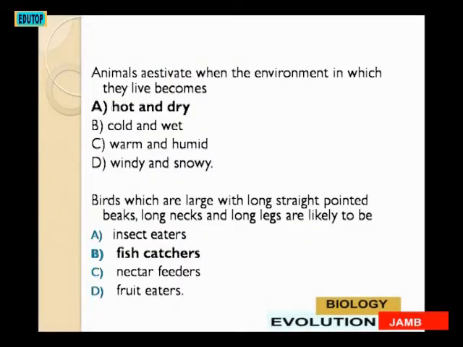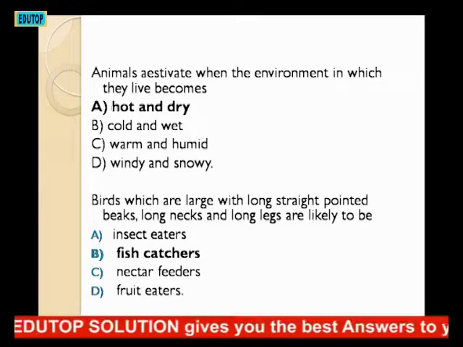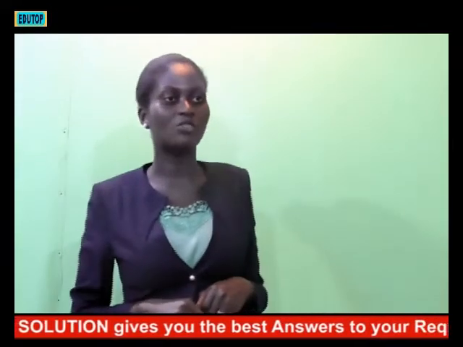The next question. Animals estivate when the environment in which they live becomes A. hot and dry, B. cold and wet, C. warm and humid, D. windy and snowy. A is the answer.